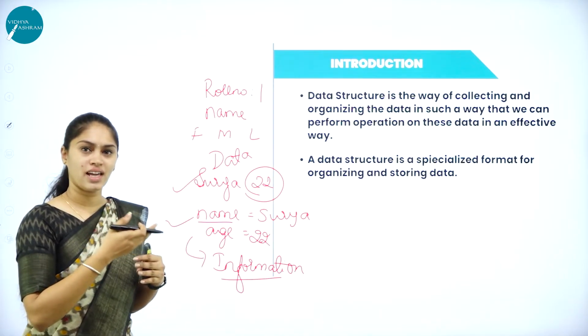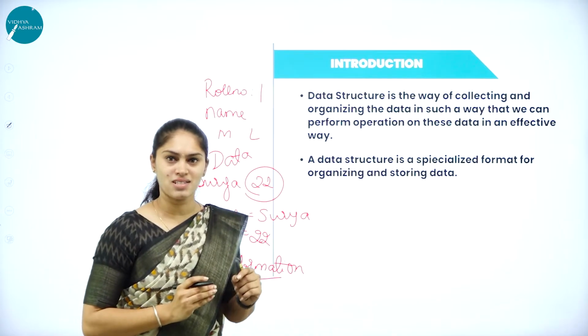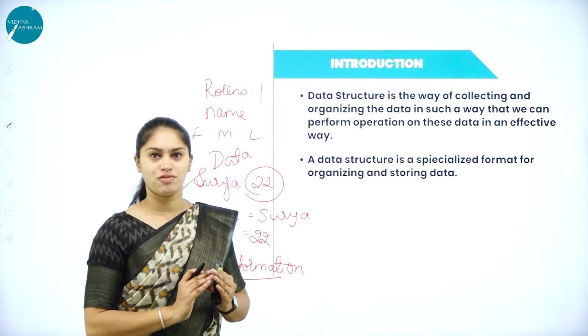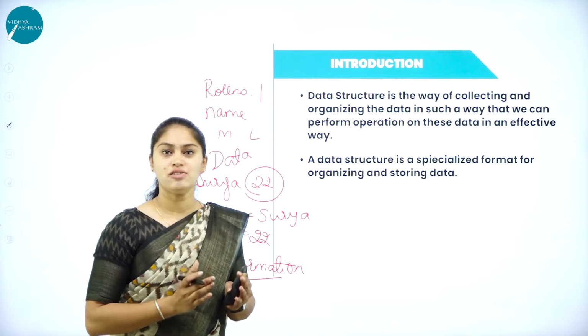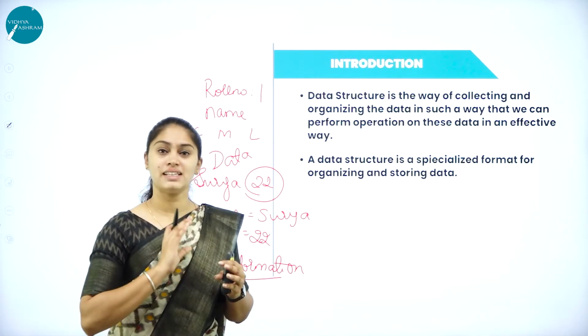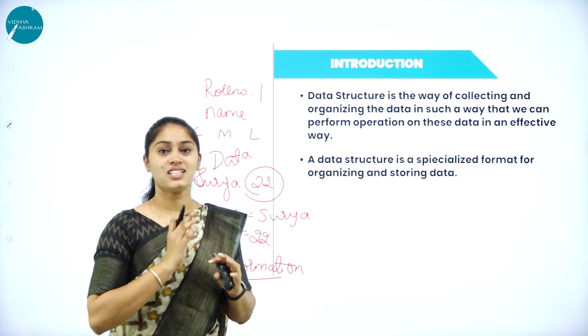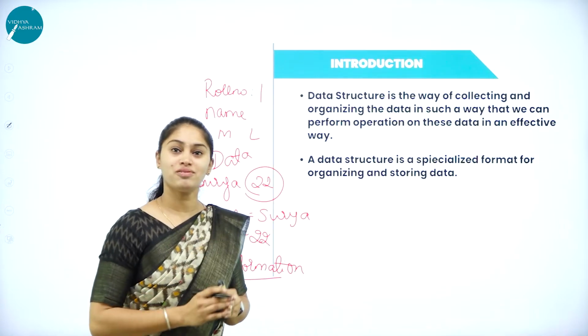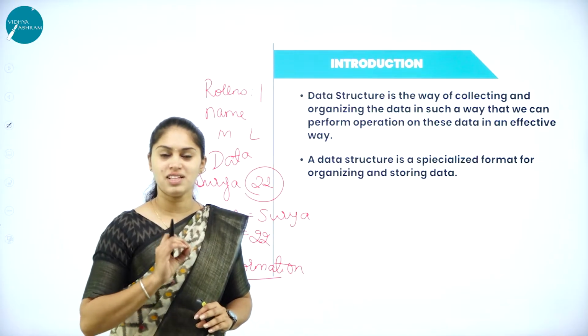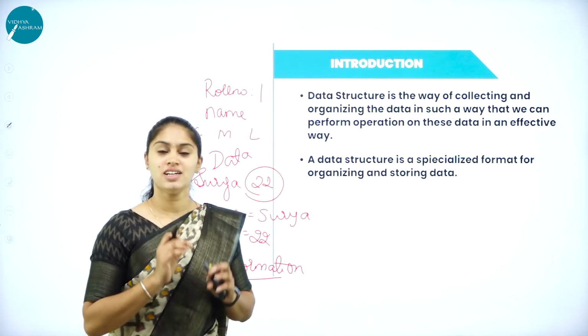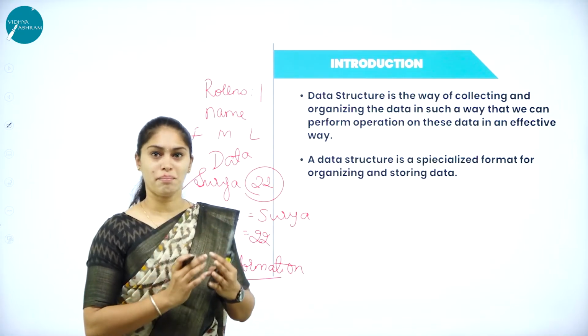When we give this as an input to the computer system, it has to be in a structured, well standard format. That standardization or structuring can be done with the help of a data structure. That means we organize the data and make it more compatible.